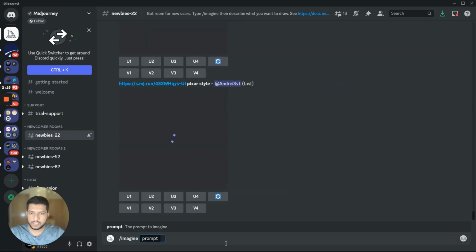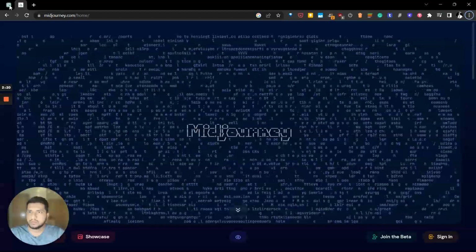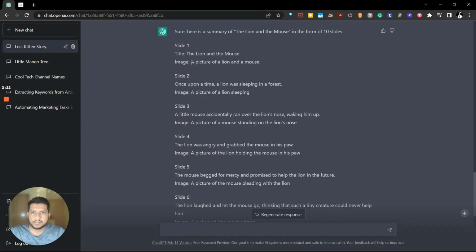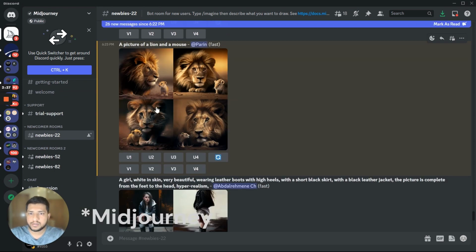Imagine, and then we have to type our prompt, which we'll take from ChatGPT. So, a picture of a lion and a mouse. Let's take this, and here we go. So ChatGPT has generated these 4 images.